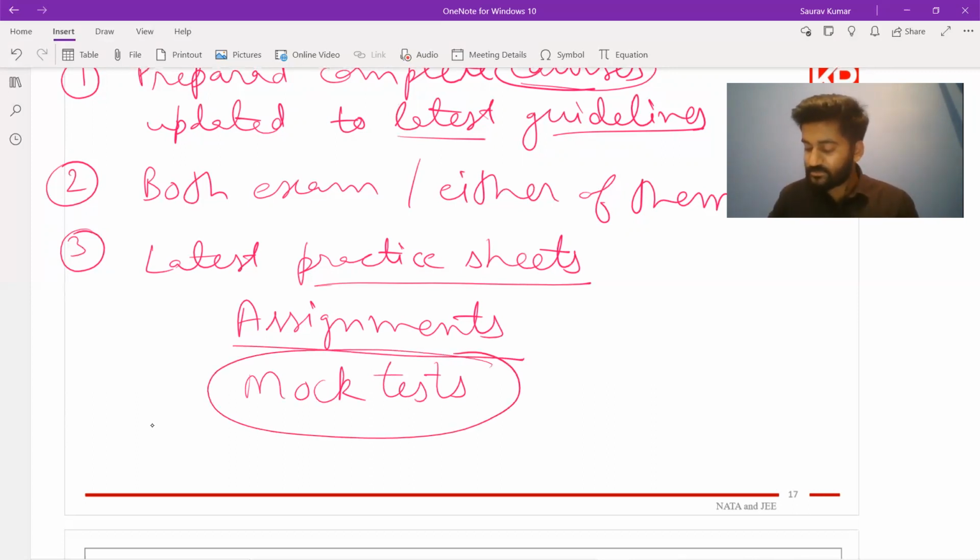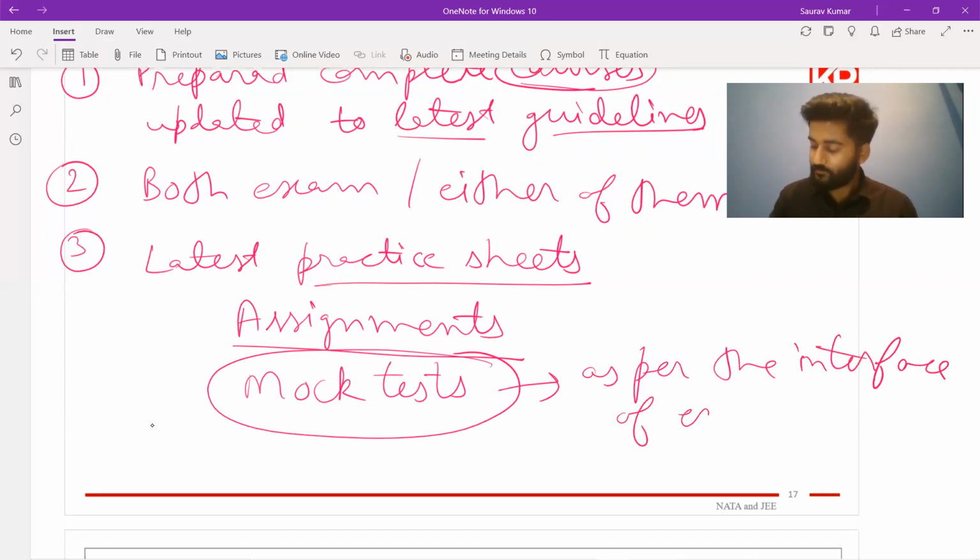Then the mock test is very important because these mock tests are designed as per the layout, as per the interface of your exam. That means you will get the real feel of going through an exam.